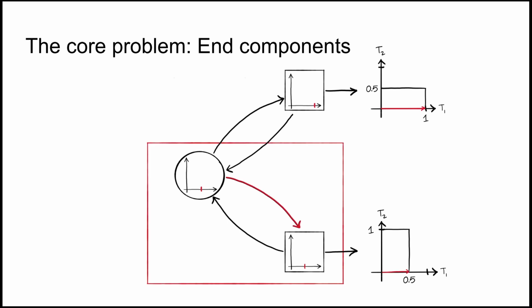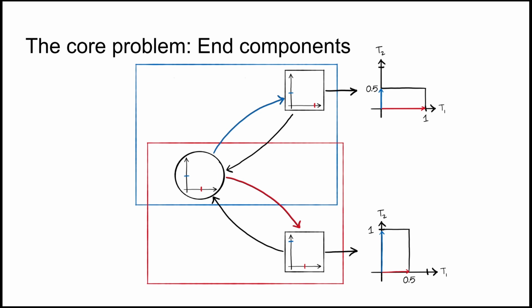If we focus on T1, Minimizer wants to go down to restrict the value to 1/2. Then we get the red simple end component, and we can actually deflate and say that in the direction of T1, these two states get 1/2, and this one here can achieve 1. Dually, if we focus on T2, Minimizer prefers to go up, and we have the blue simple end component. The states in the blue simple end component get only 1/2 in this direction, and the bottom state can achieve 1. Okay, so actually for these two directions, we just figured out what happens.